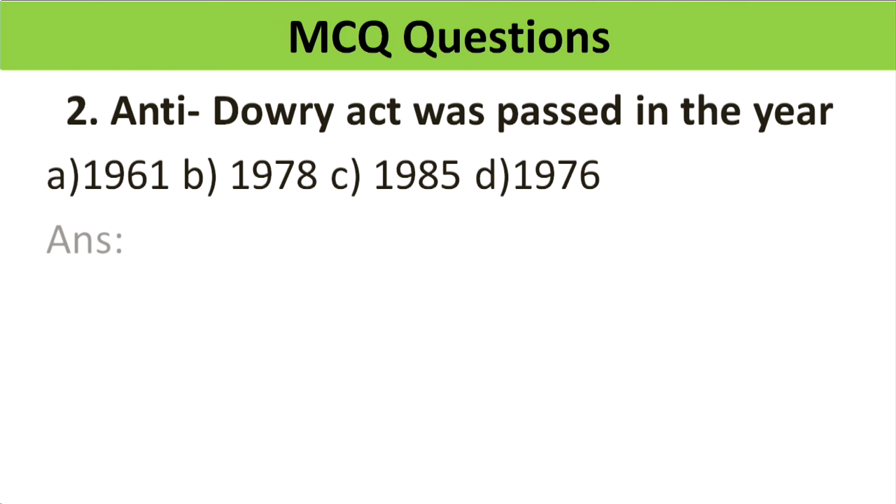Next MCQ question. Anti-Dowry Act was passed in the year dash. A. 1961, B. 1978, C. 1985, D. 1976. Which is the correct answer, student? Yes, your answer is correct, 1961.